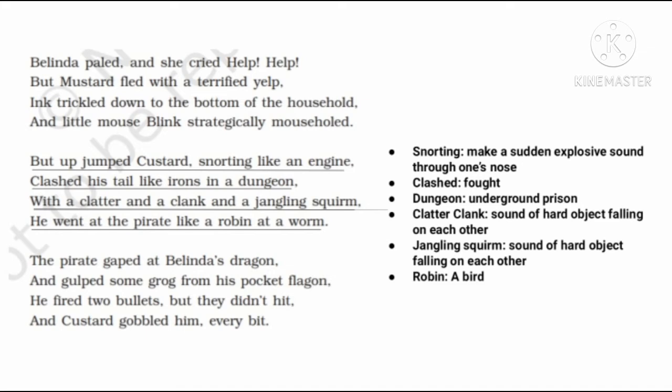Robin means a bird. When all the other characters that were earlier described as very brave got frightened, the dragon did the most unexpected thing. He jumped onto the pirate and made such a strong sound with his nose as if an engine was producing a sound. Not only this, he hit his tail on the ground with such great force that it produced a heavy sound of metal being rubbed against each other in underground prisons. He attacked the pirate just like a robin bird attacks worms.